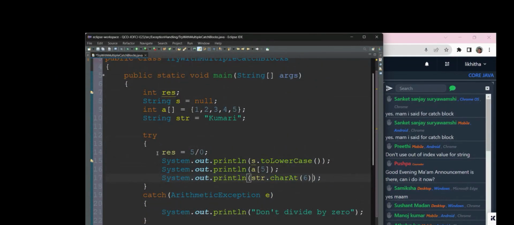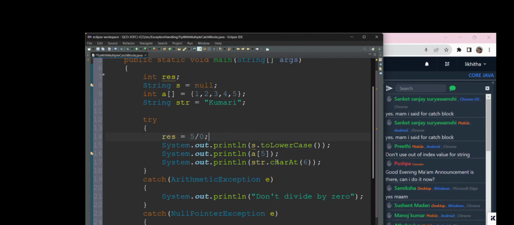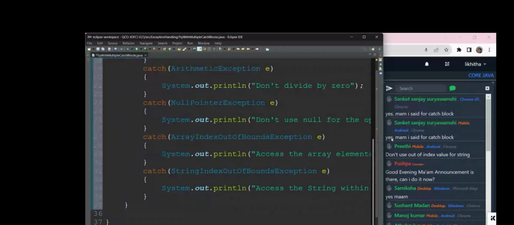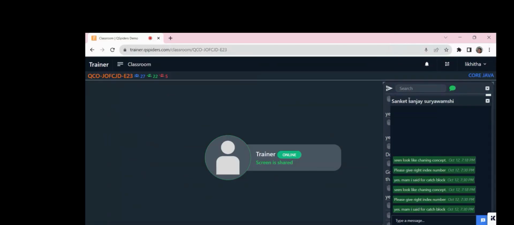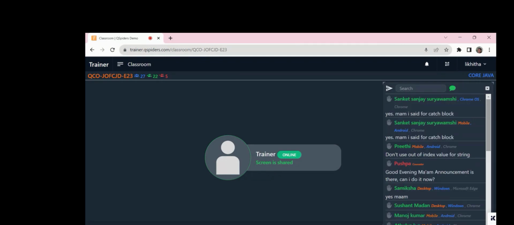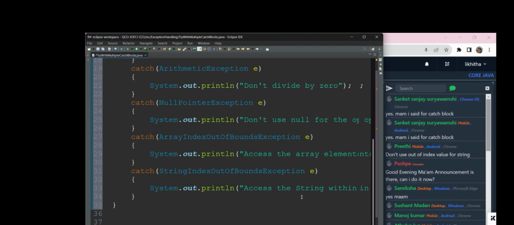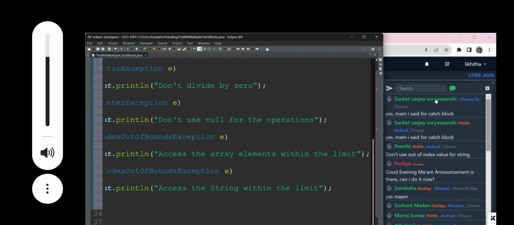No, see, here you will get an arithmetic exception. I said for the catch block. What did you say? Right index number. Catch block, right index number. Okay. Yeah. Got it.